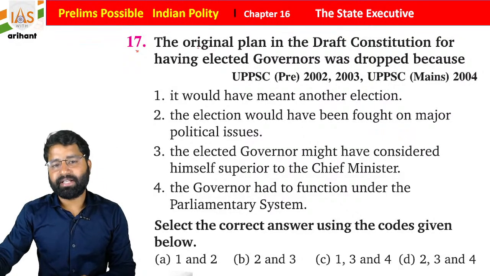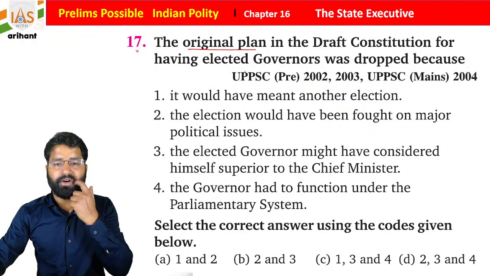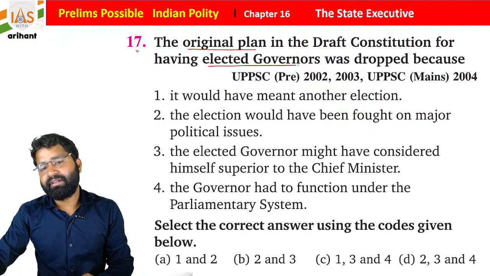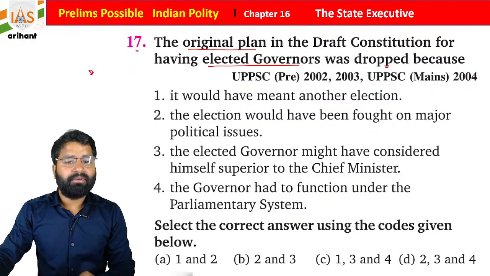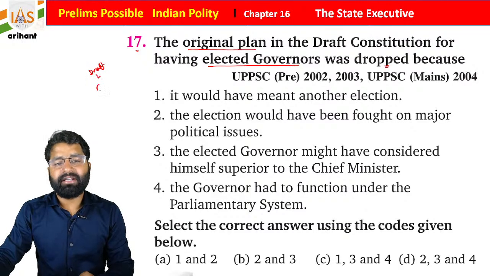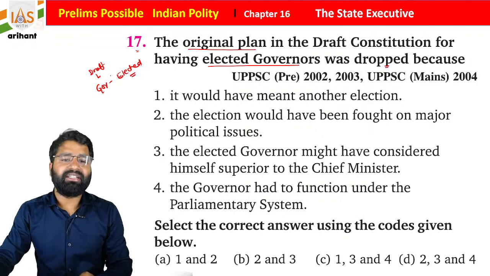What it says is that the original plan in the draft constitution for having an elected governor was dropped because... So students, what you find is that when our constitution makers created the draft, it said that the governor should be elected. And some commissions also recommended that the governor should be elected.